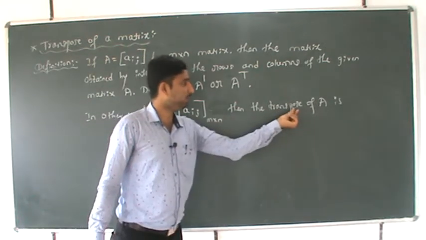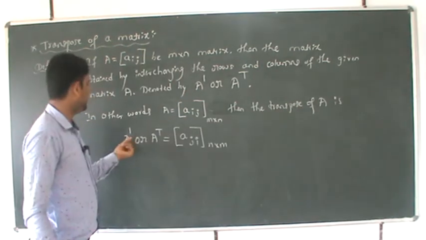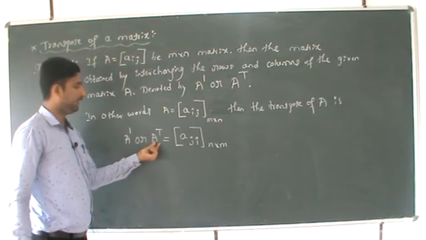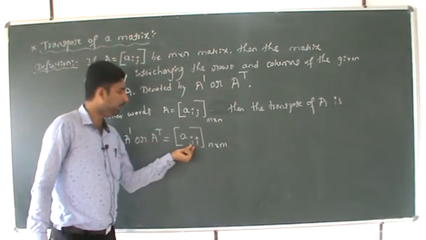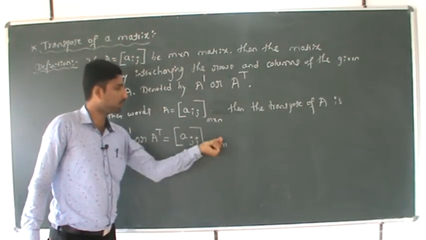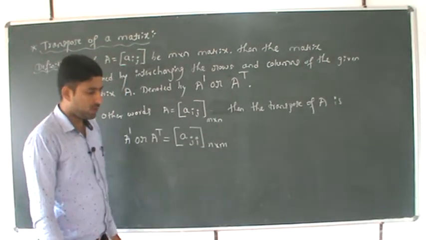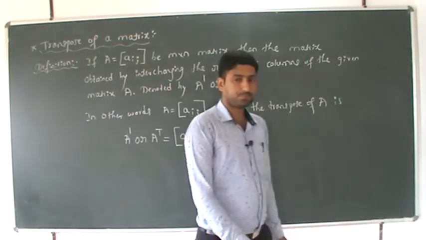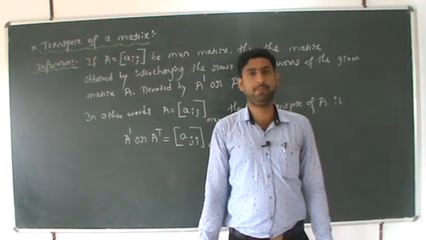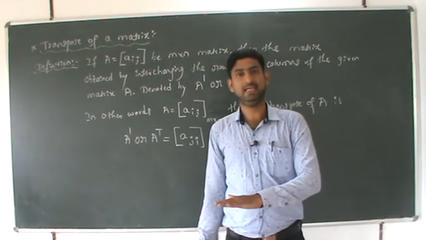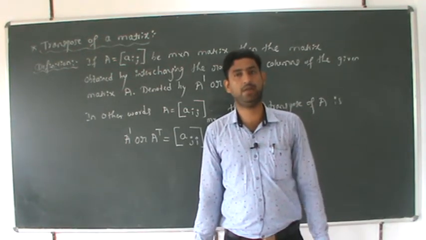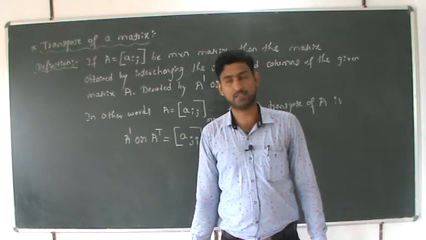Then the transpose of capital A is A dash or AT, which is Aji, and the order is n cross m. One question is important for 1 mark: if A is a matrix of order M cross n, then A dash has the order n cross m.